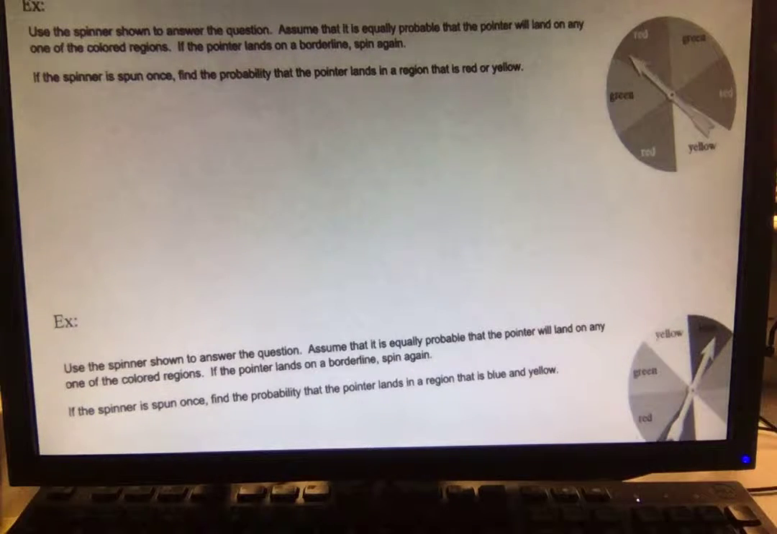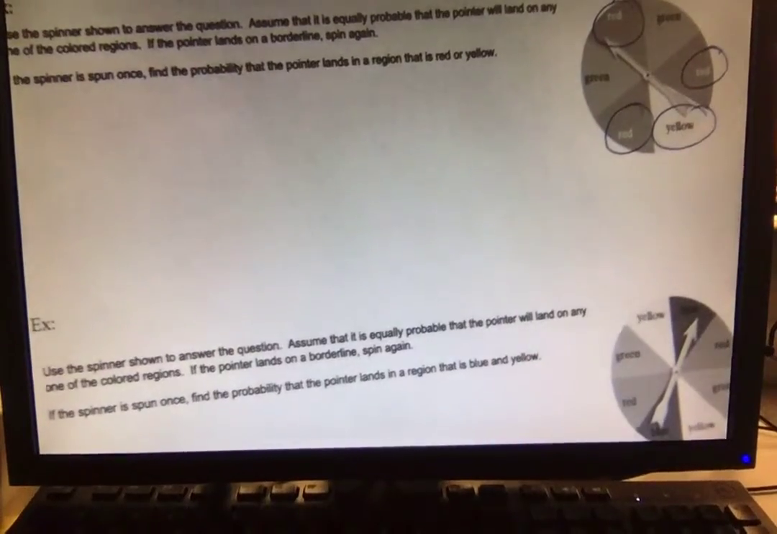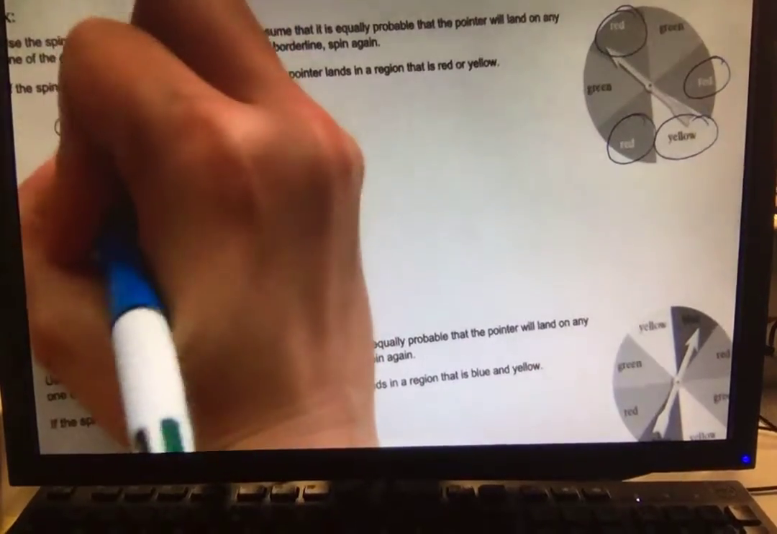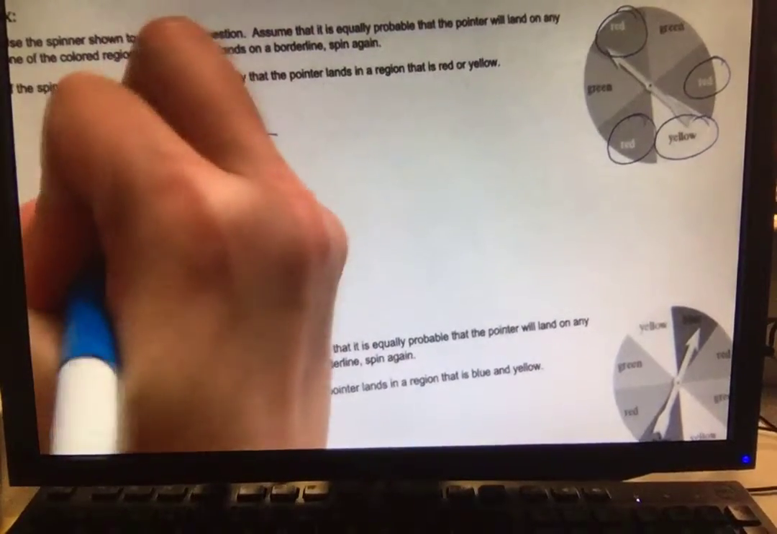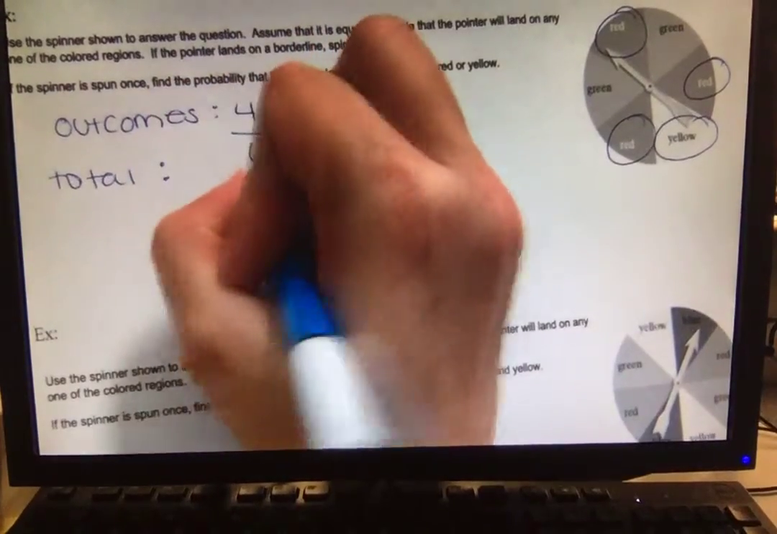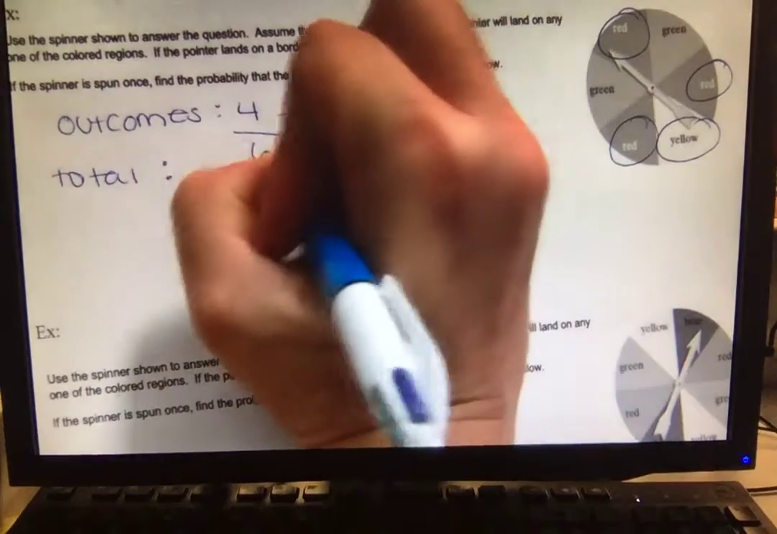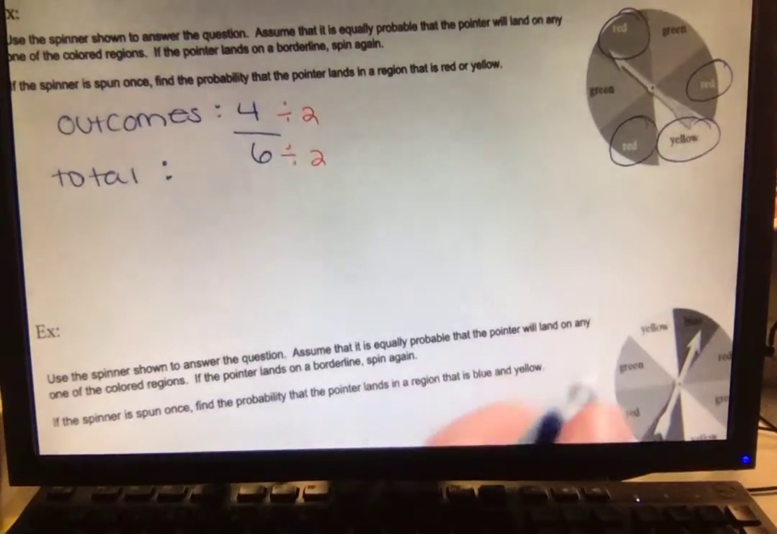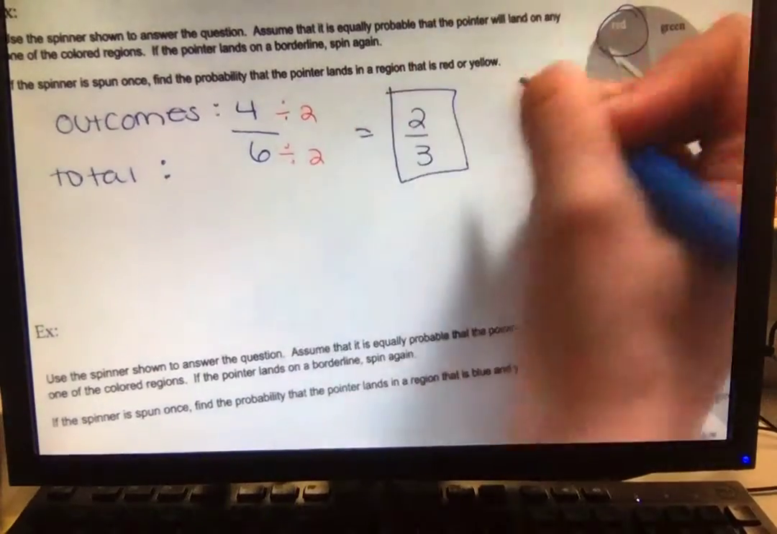Red or yellow. So how many are red? 3. How many are yellow? 1. So how many options do we have total? Outcomes? 4. Out of how many total? 6. We need to simplify this. What do 4 and 6 have in common? 2. So we can simplify this down to 2/3. Done.